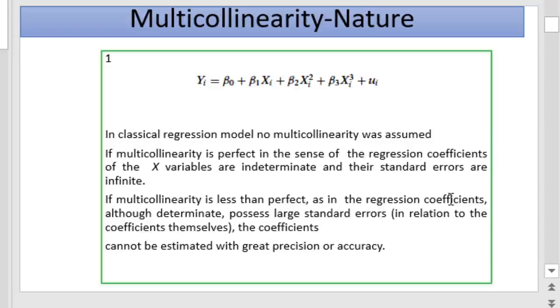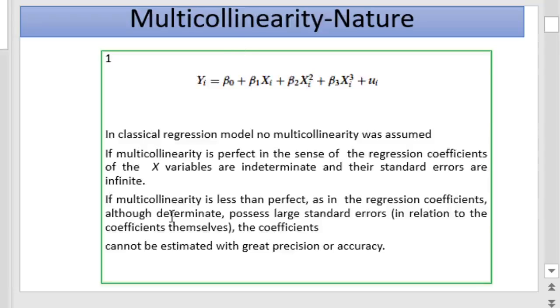In the case of perfect multicollinearity, the regression coefficients of the independent variables are indeterminate, and their standard errors are infinite.